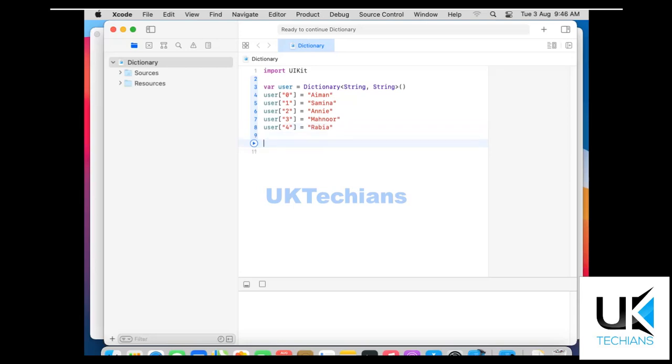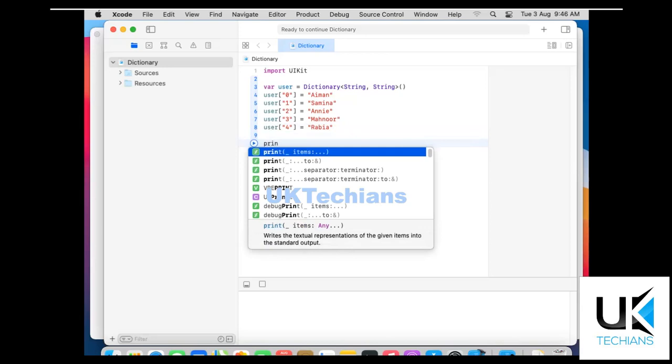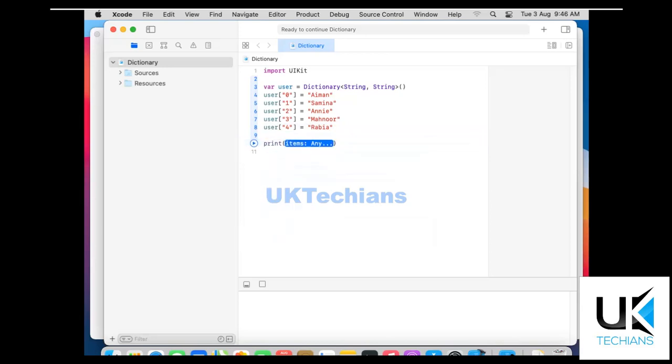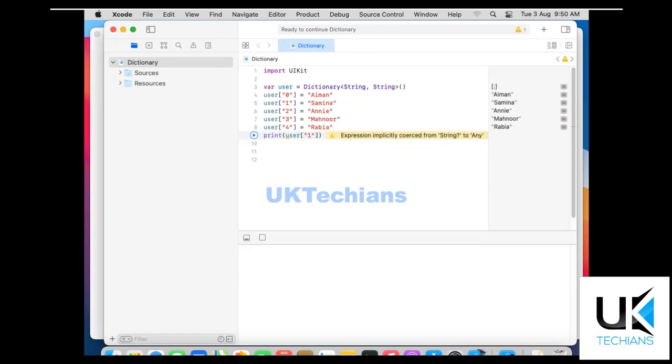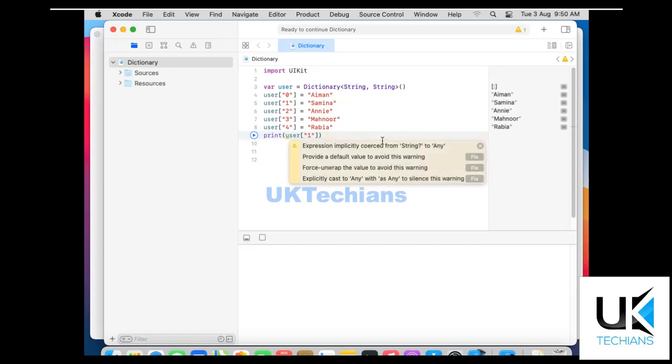So let's say I'm printing here the value of user 1, and here I also want to define the default value. See this, there is an error. What it says: expression implicitly coerces from a string to any, right?